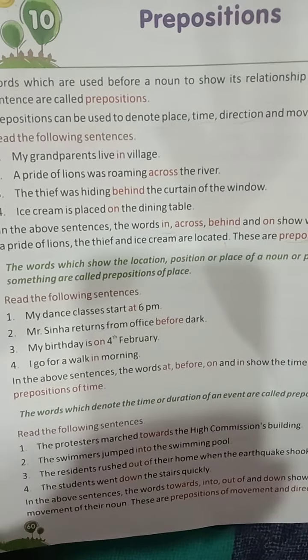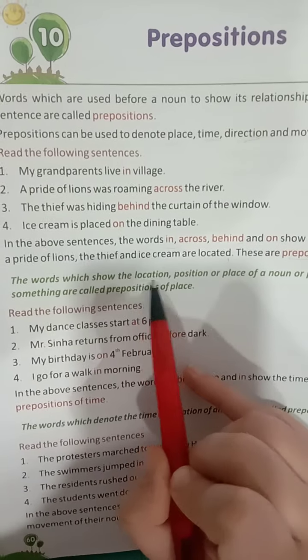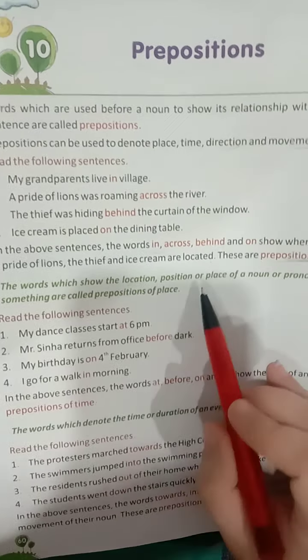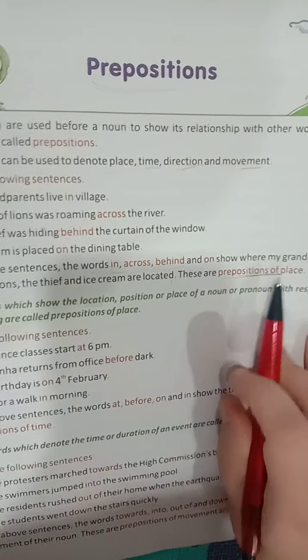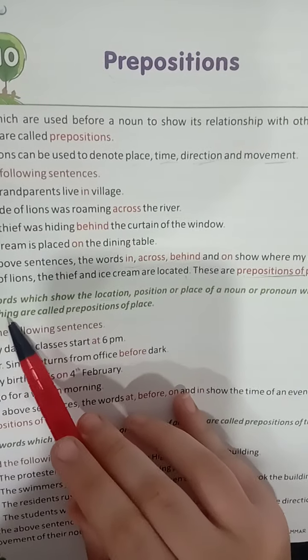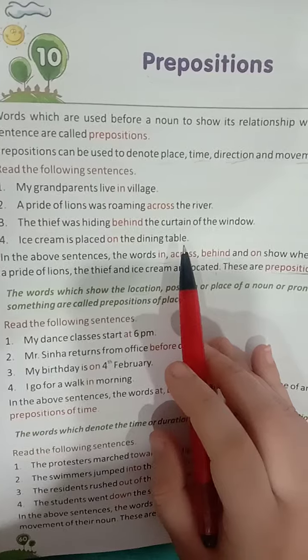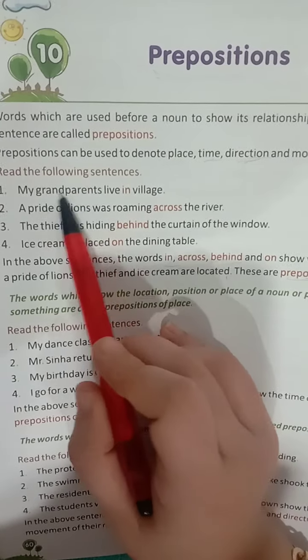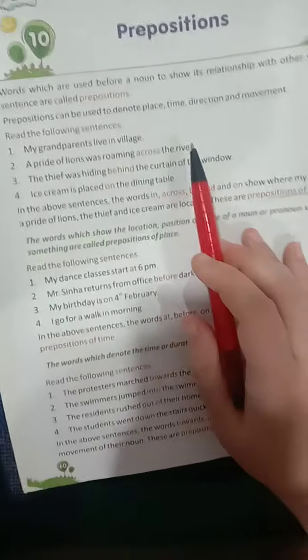Okay, the words which show the location, position or place of a noun or a pronoun with respect to something are called prepositions of place. So this noun, it's talking about these nouns. I hope this is very clear, preposition of place.